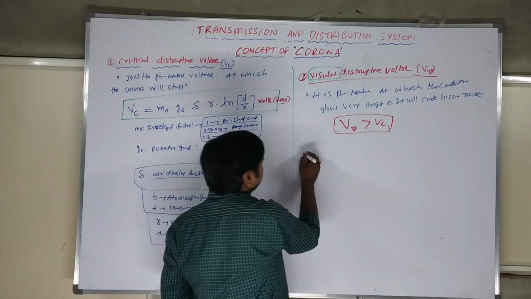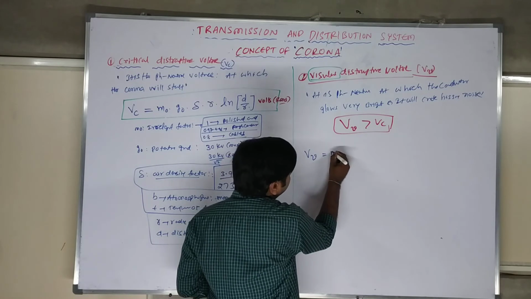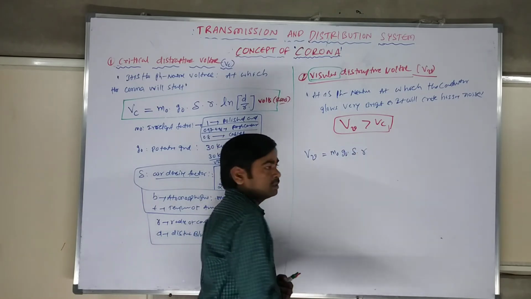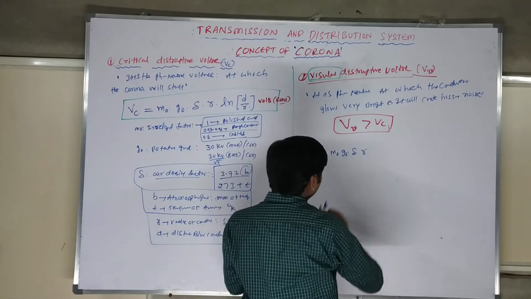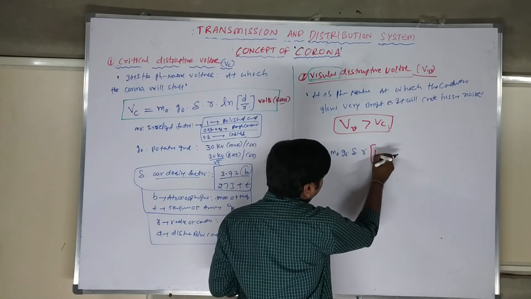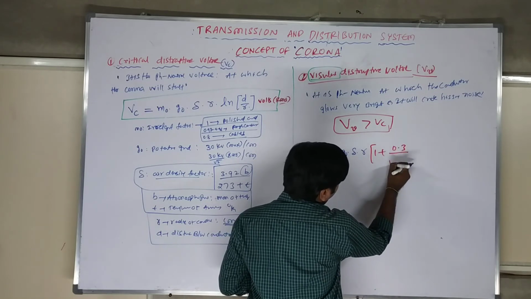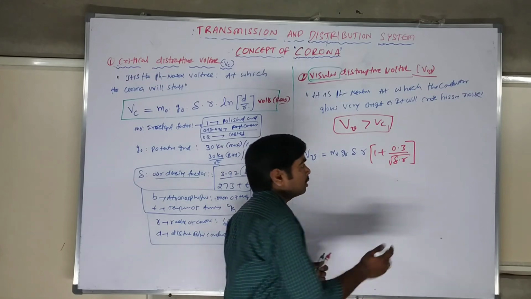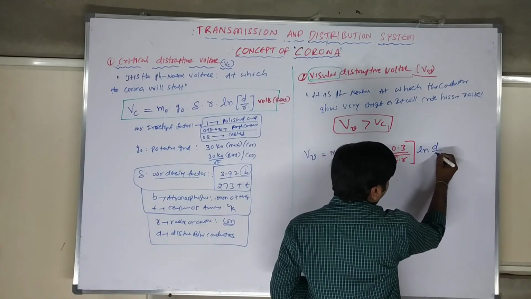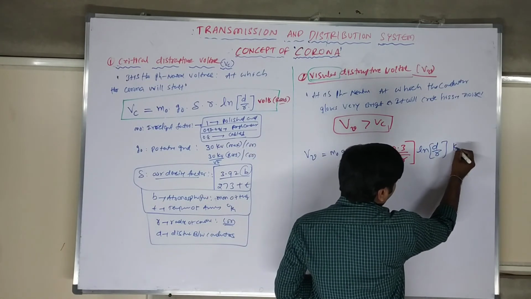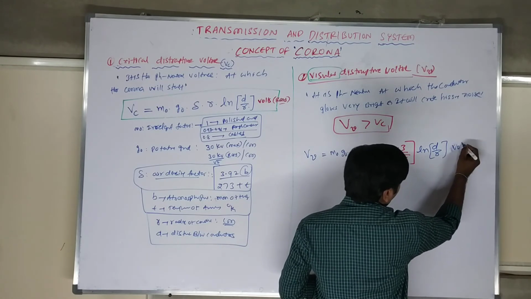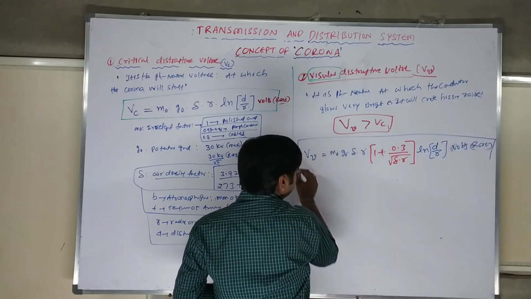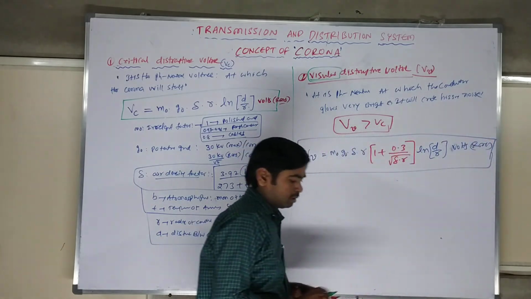The empirical formula of visual disruptive voltage has the same M naught, G naught, delta, R. Everything is same. One extra component will come, that is nothing but 1 plus 0.3 by root delta R, 1 plus 0.3 by root delta R, into ln of D by R. Same units, RMS volts. Voltage is RMS. This is the visual disruptive voltage formula.